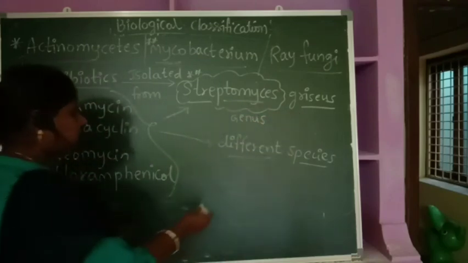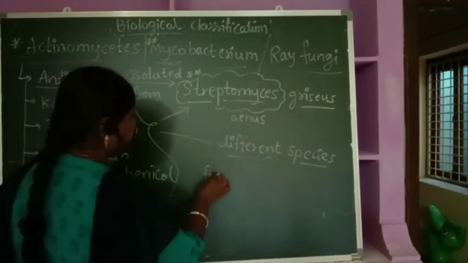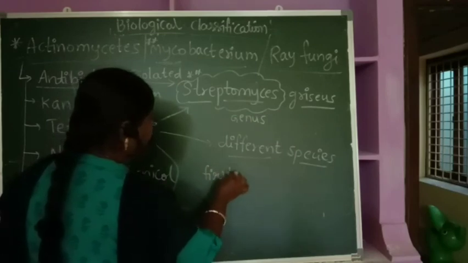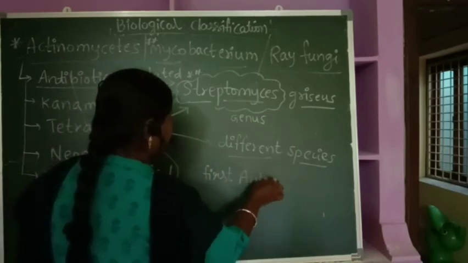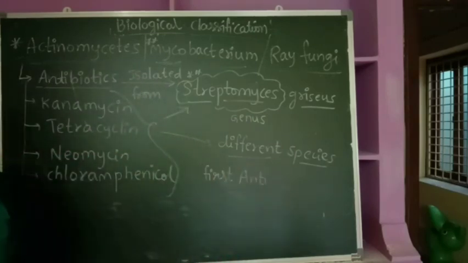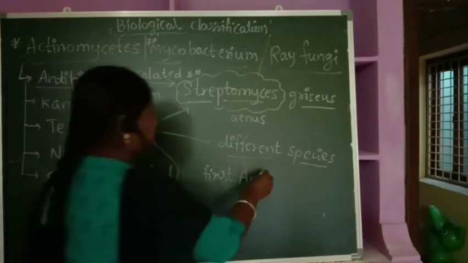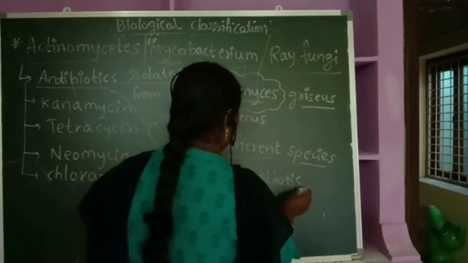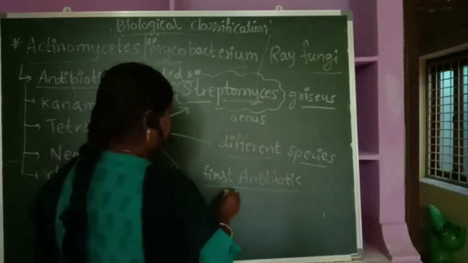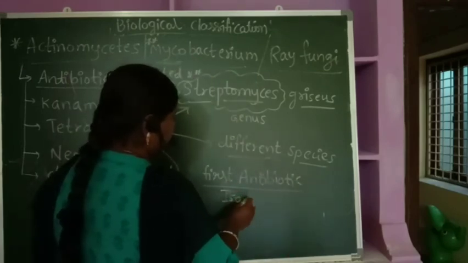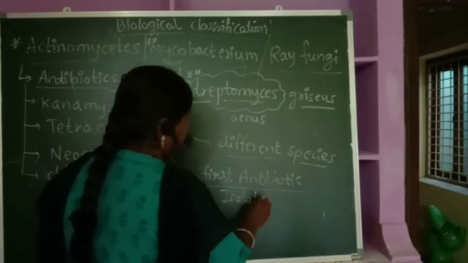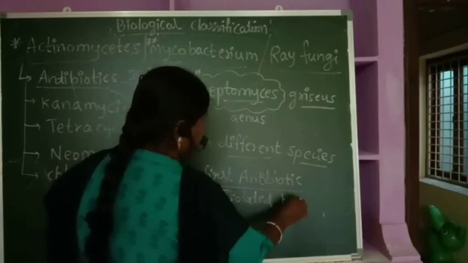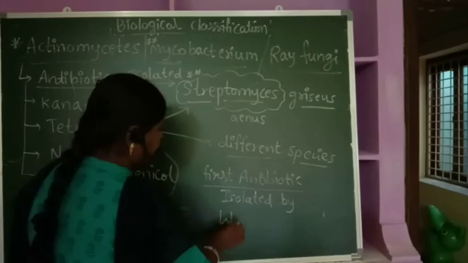The first antibiotic was isolated by the scientist Waksman.